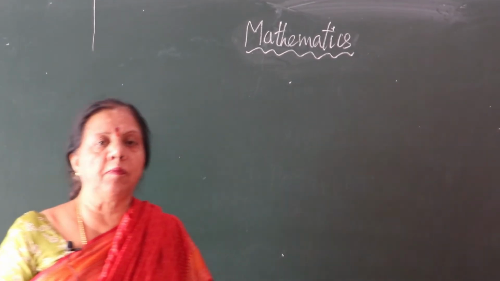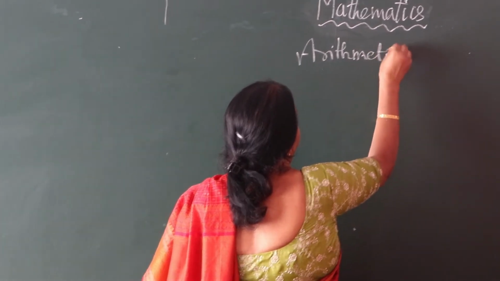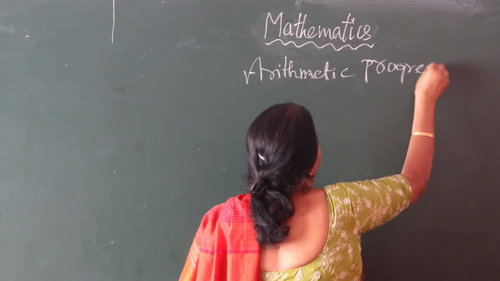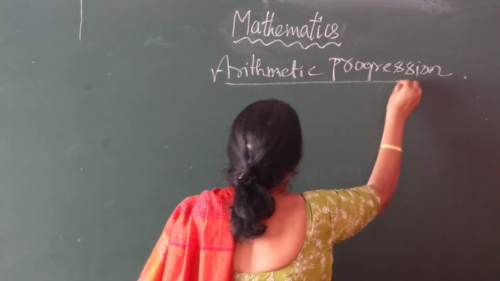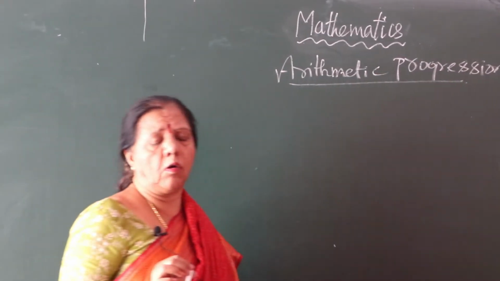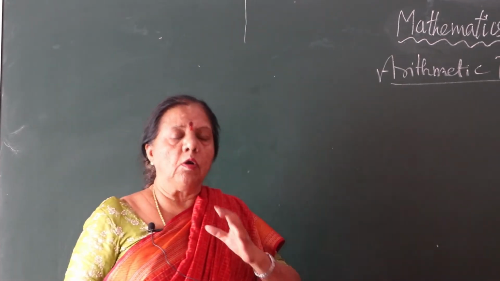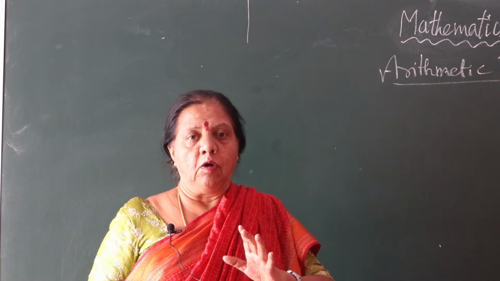So what is that chapter? Arithmetic progression. Repeat with me. Arithmetic progression. Repeat it. Arithmetic progression. You know arithmetic. Arithmetic always contains the number system. So related to numbers only, we are teaching arithmetic.